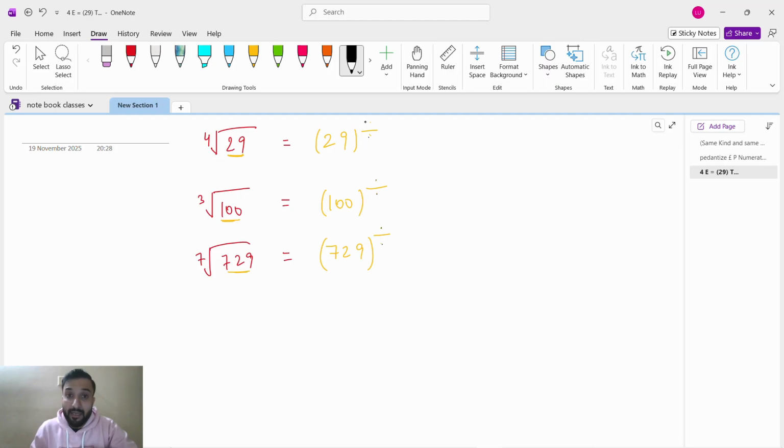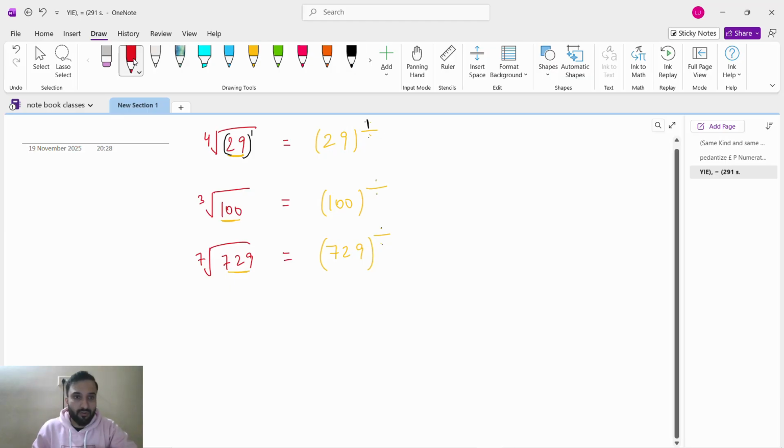So in numerator what we will write? Whatever the power of this number. What is the power of this? Nothing means 1. So in numerator we will write the power of the number, that is 1. Suppose here it will be, I will write 2.